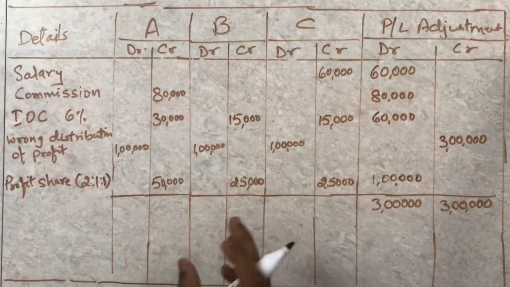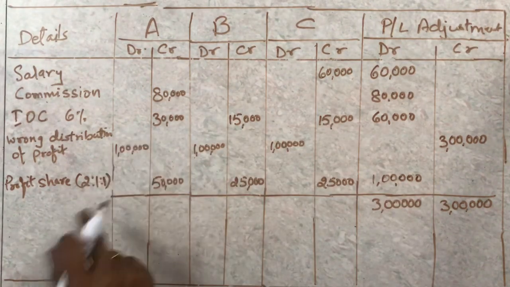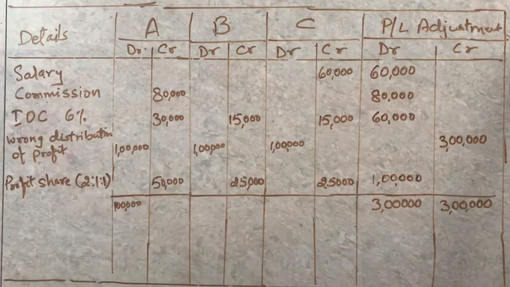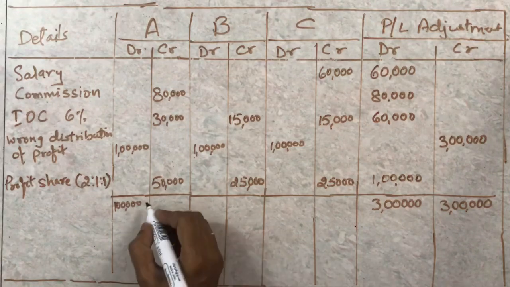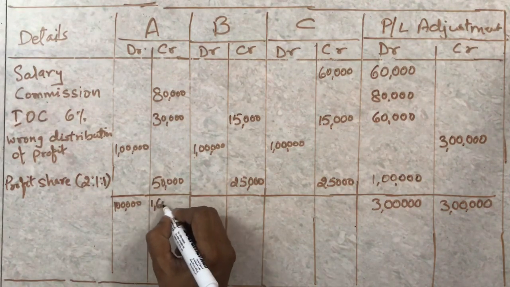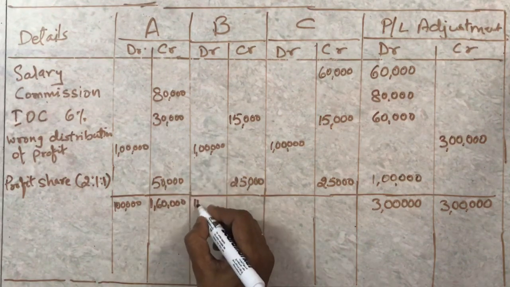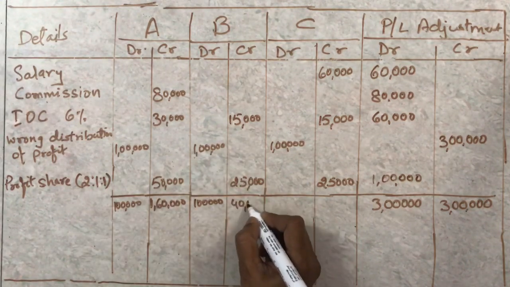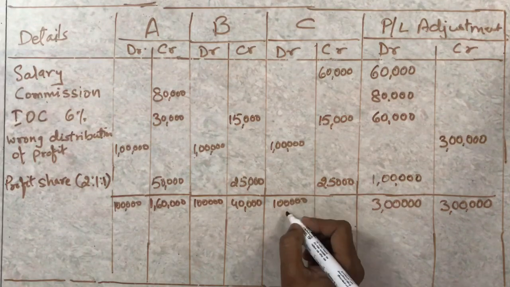Here the total is 1 lakh on this side, and the credit side, if you add 50 plus 30, 80, 80, 80, 160. So this will be 1,60,000. Fine. This side is 1 lakh. And this side is 15,000 plus 25, it is 40,000. Okay. This side again 1 lakh. And this side 15 plus 25 is 40,000 plus 60 is 1 lakh again.